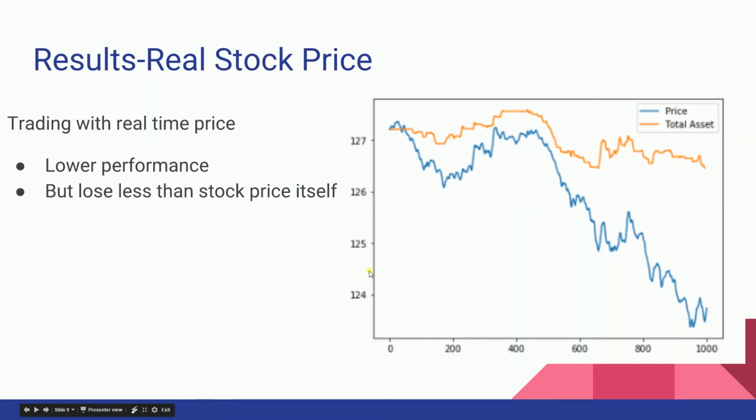When using the on average real price, the model does not work as good as the left-moving average data, but is still able to control loss when the stock is going down.